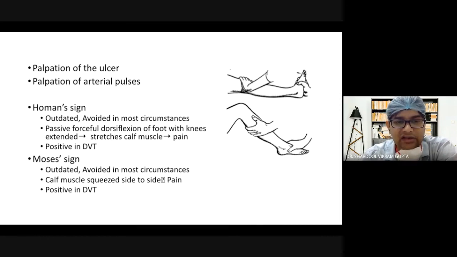There are two signs to elicit in deep vein thrombosis. I am telling you with caution that both of these signs are outdated. Outdated why? Because one should not actively elicit the deep vein thrombosis, because it may cause dislodgement of the clot, and it will go towards the pulmonary circulation and cause pulmonary embolism. So these tests should not be actively demonstrated.